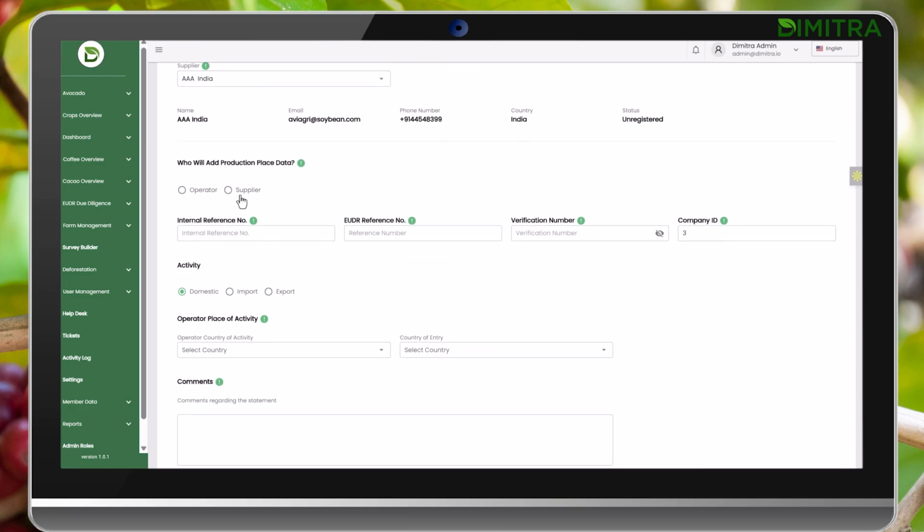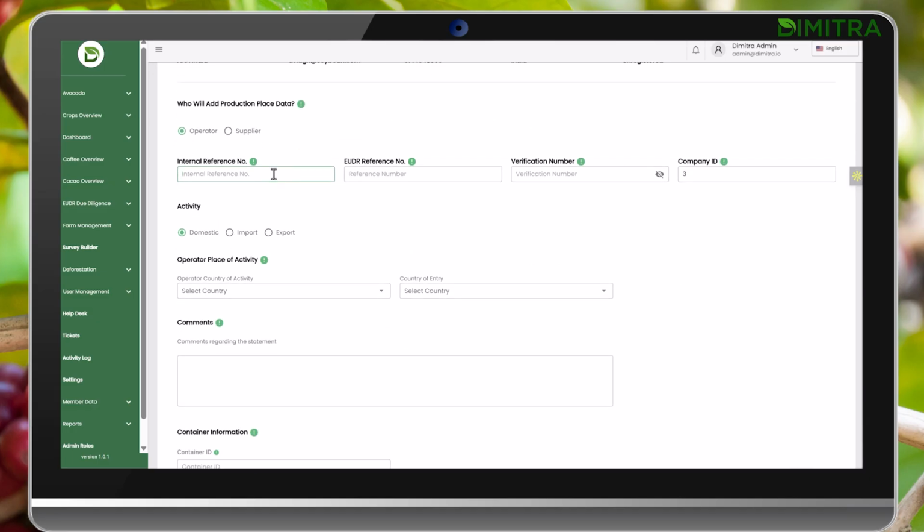Then you enter an internal reference number. This is the number you will use internally to track the statement. The EUDR reference number and the verification number are provided after the statement is uploaded to the EU system.